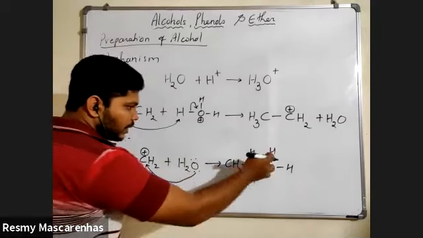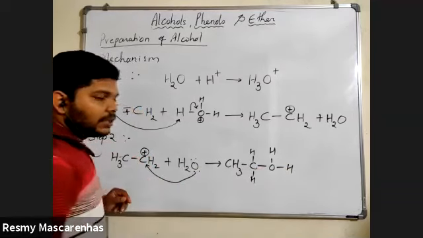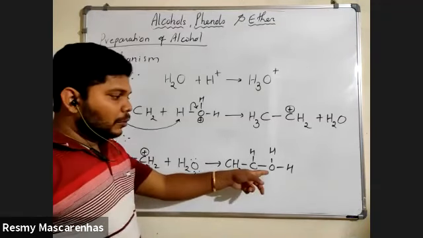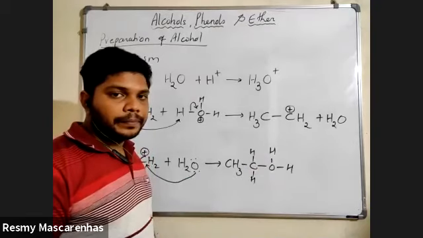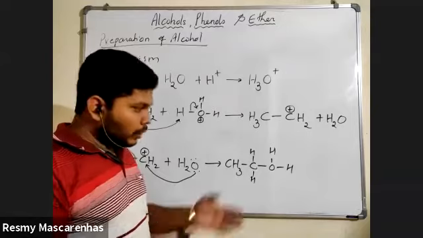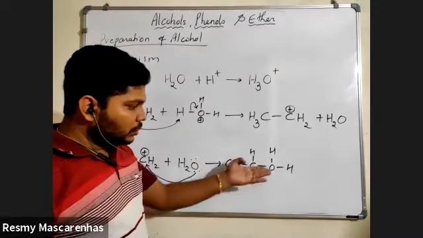Now in this case, how many bonds are formed by the oxygen here? Tell me fast. How many bonds can you see? 3 bonds you can see.